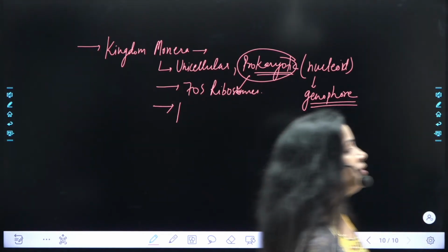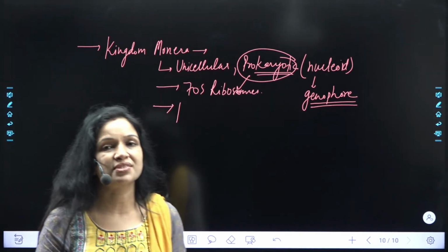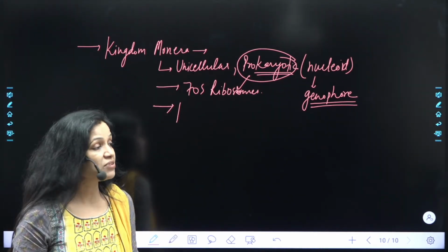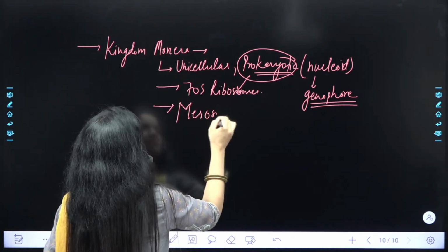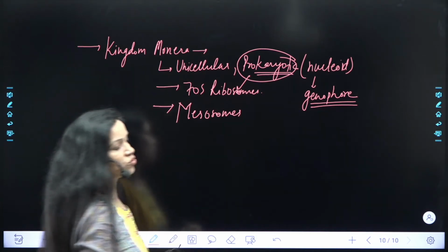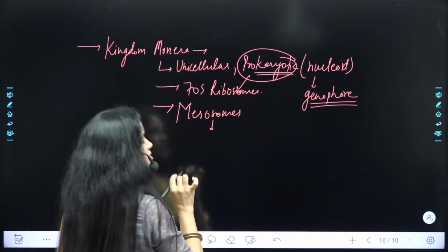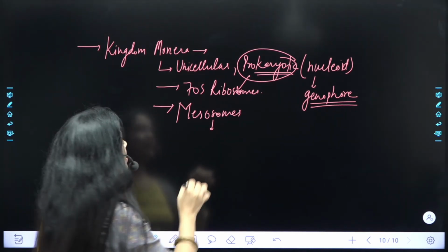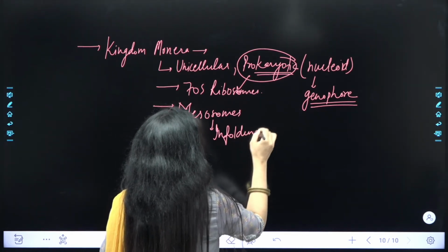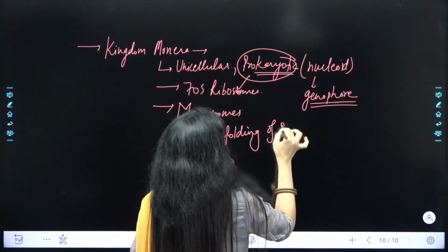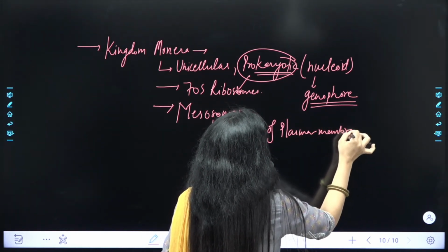So can you tell me which structure is present or which is actually the substitution of mitochondria in prokaryotic cell? बता सकते हो आप में से कोई? Substitution of mitochondria in prokaryotic cell which gives energy to the cell or which synthesizes ATP for the cell. So that is what? Mesosomes. Write down. Mesosomes are the substitution of mitochondria in prokaryotic cell. And mesosomes किस structure से बना है? Simple, you need to know one line. Infoldings of plasma membrane. बहुत ज़्यादा डिटेल में नहीं जाएंगे, बस इतना ध्यान रखना.